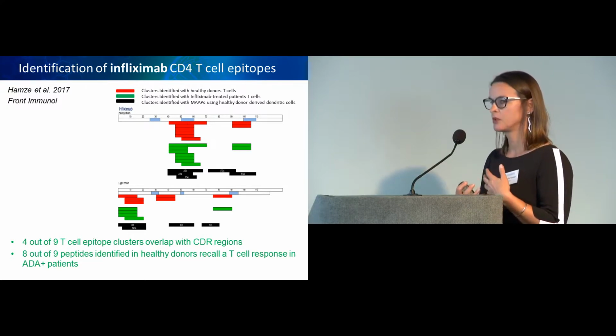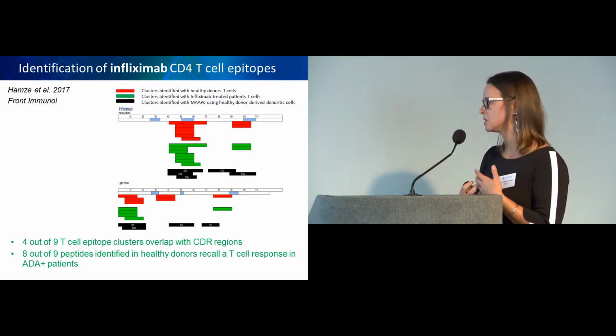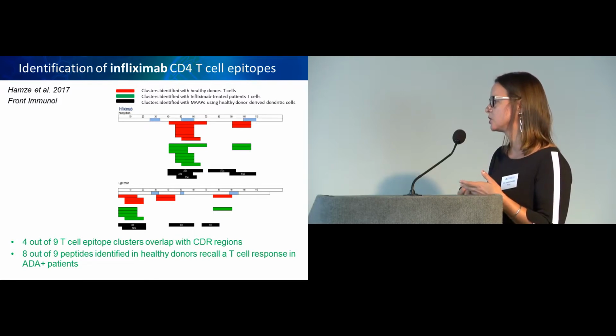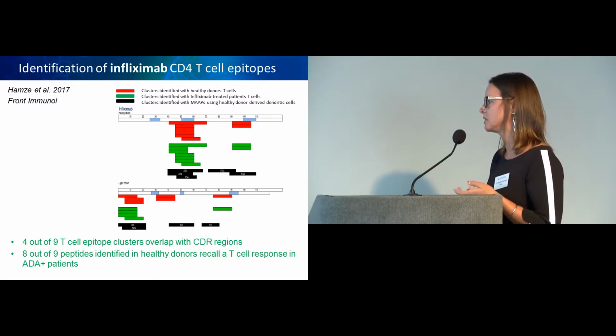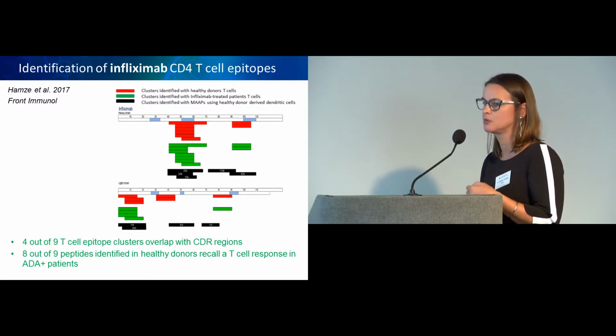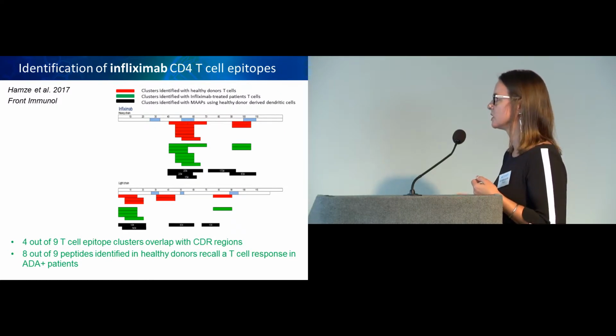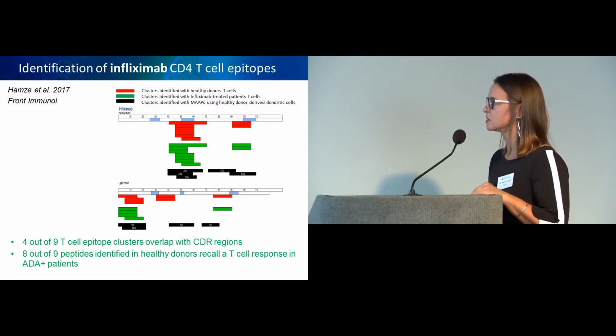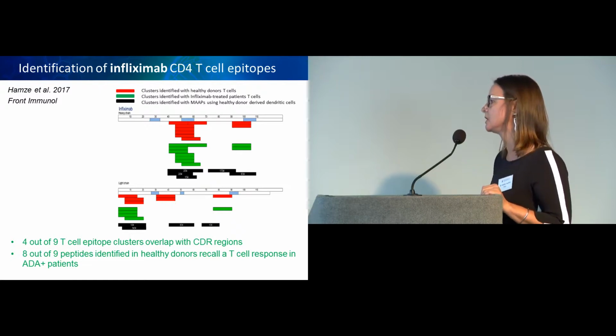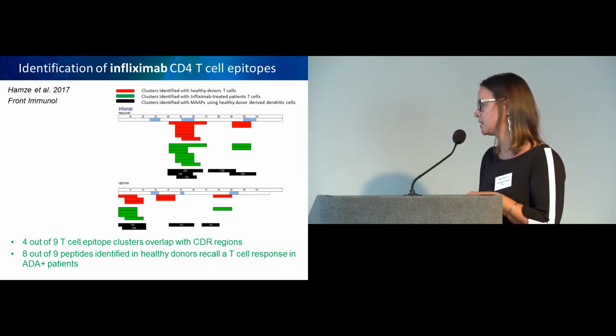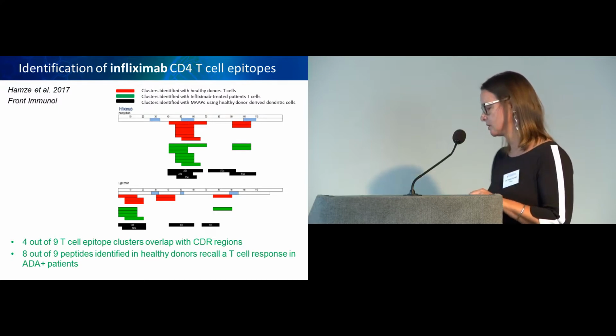They did a lot of experiments looking at cross-reactivity and cross-competition, and they concluded that the ADAs directed against the biosimilar and the originator cross-reacted and exhibited the same pattern of recognition. It was very similar. Then they used a peptide phage ELISA to identify the epitopes more precisely. There was no main difference between the two sets of patients, the one treated with infliximab and the one treated with the biosimilar. With that method, they identified 13 B-cell epitopes: 6 in VH, 4 in VL, and 3 in CH.